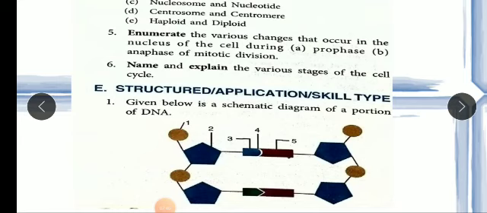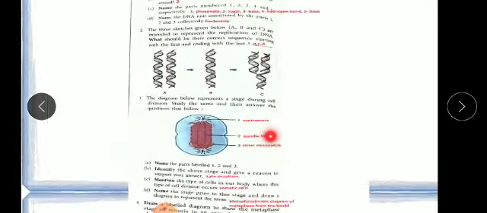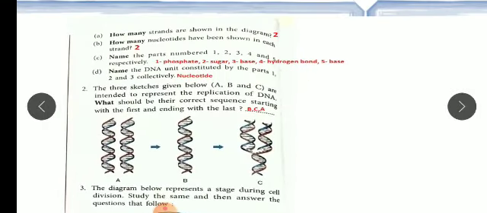Now they are saying name the labeled parts 1, 2, 3, 4, 5. First one is phosphate, second one is sugar, which is pentose, third one is base, fourth one is hydrogen bond, and fifth one is base. Now D part, name the DNA unit constituted by the parts 1, 2 and 3 collectively. The answer is nucleotide. I have written it here also, so you can see.